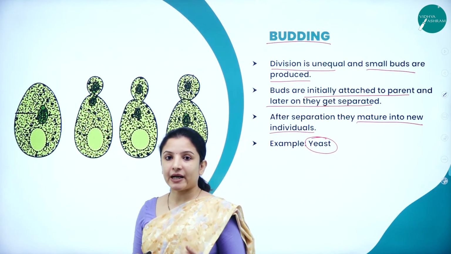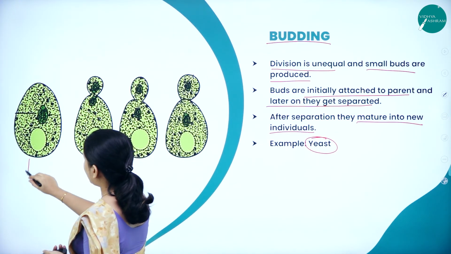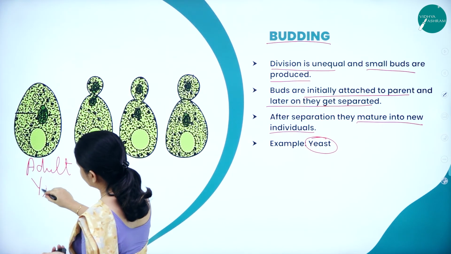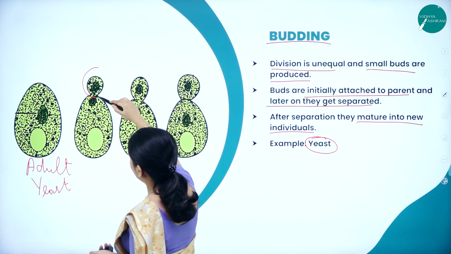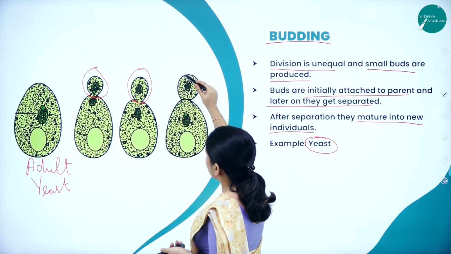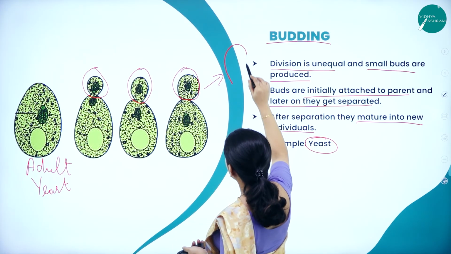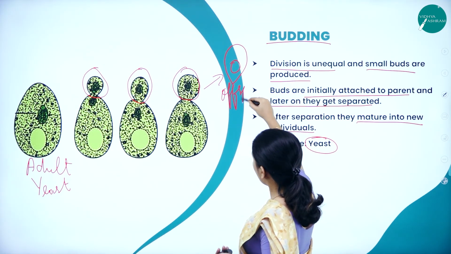Amoeba exhibits binary fission. Budding, if you can see here, we have the adult yeast. So this adult yeast has produced a bud. Initially this bud will remain attached. Later on, it will get separated and form a new yeast cell, an offspring.